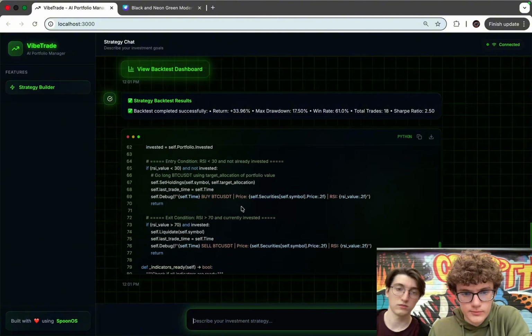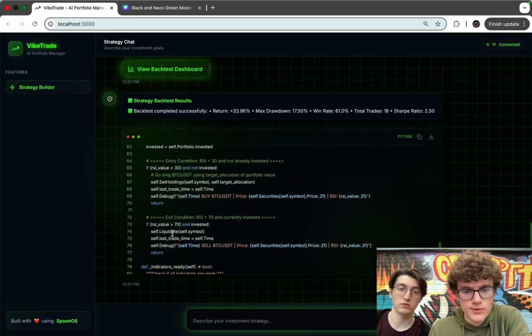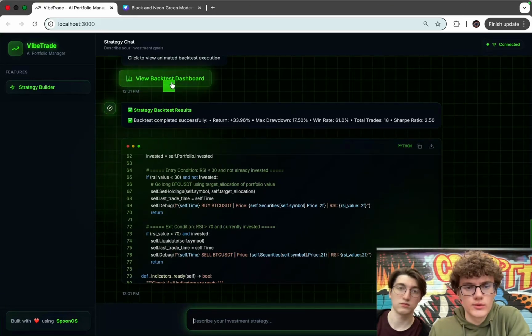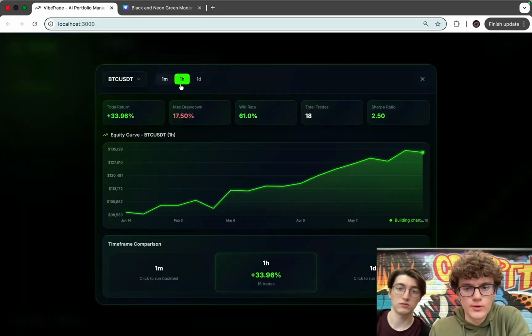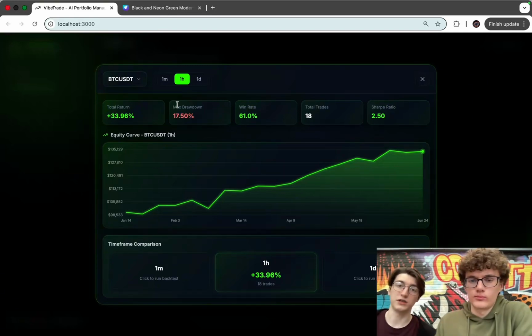It buys when RSI is less than 30. Setting holdings is essentially buying, and when RSI is 70 it liquidates, which is selling. Now we can go to the dashboard to see how well it performs on a 1 hour time frame over that period of time. It performed quite well, 33.96%. This is based on the data from the last half year.